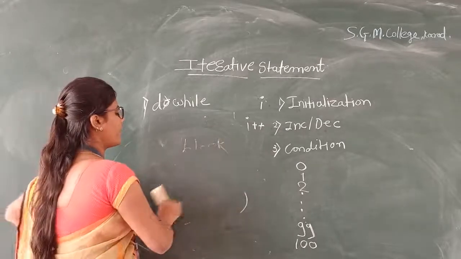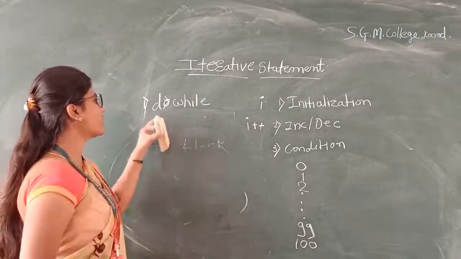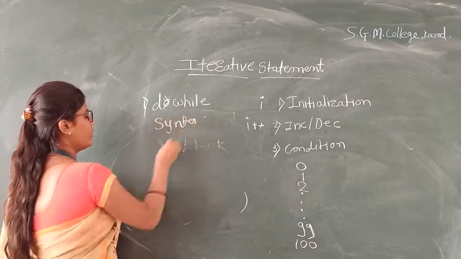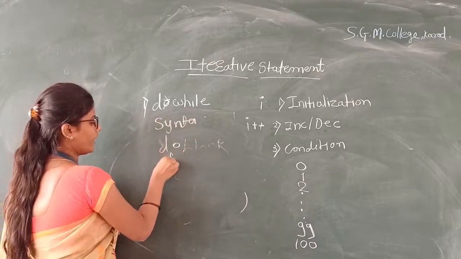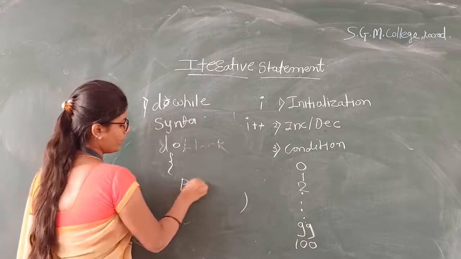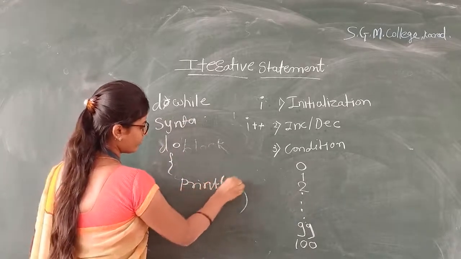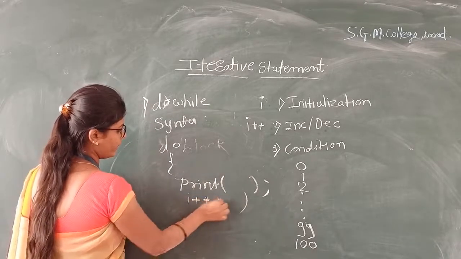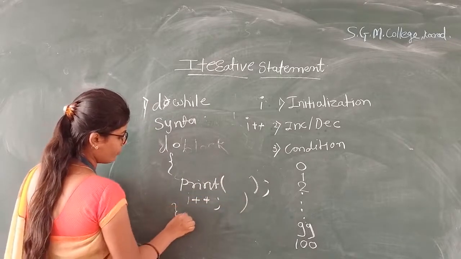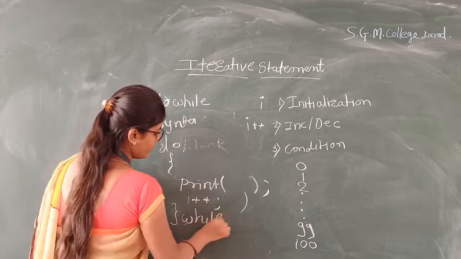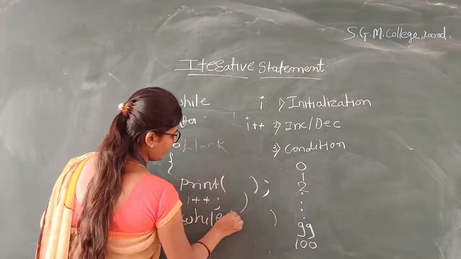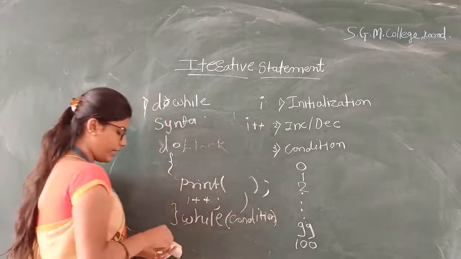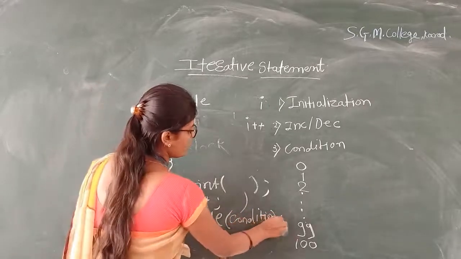Let us see the syntax of the do while statement. Okay, do, curly bracket open, here we write our statements, increment and decrement, curly bracket close, while, in brackets our condition. At the end we use a semicolon.